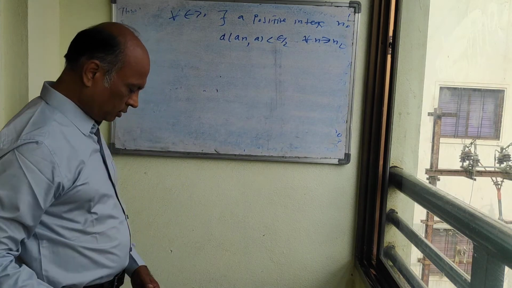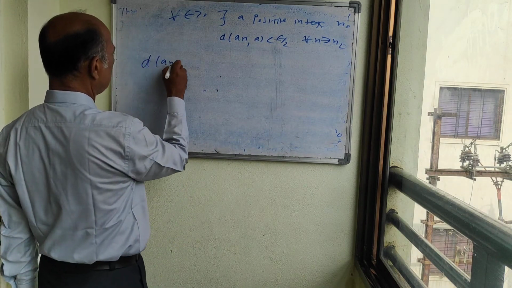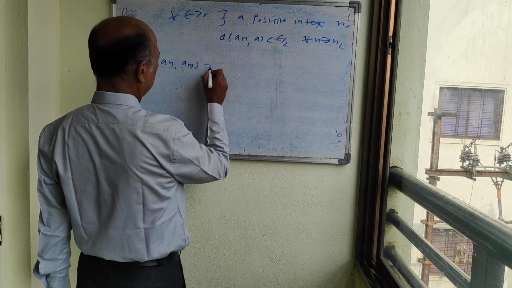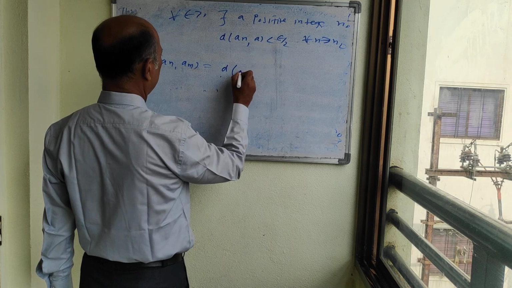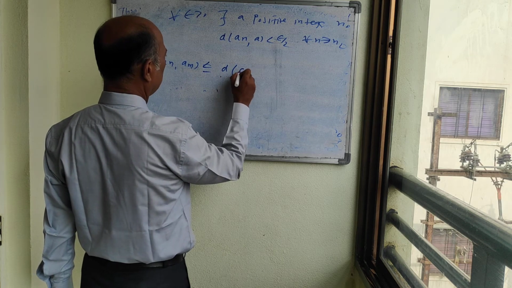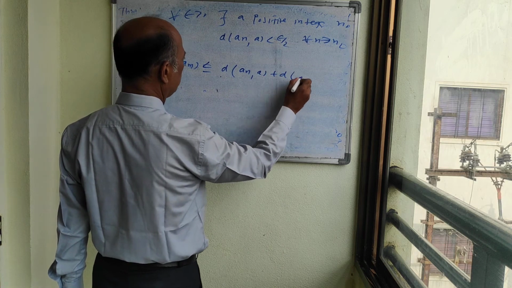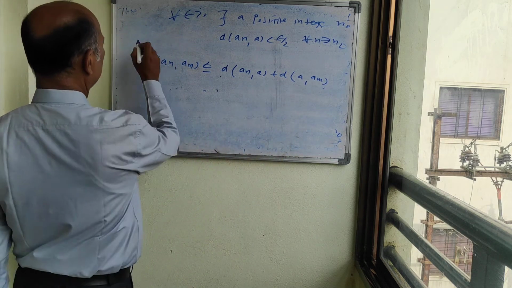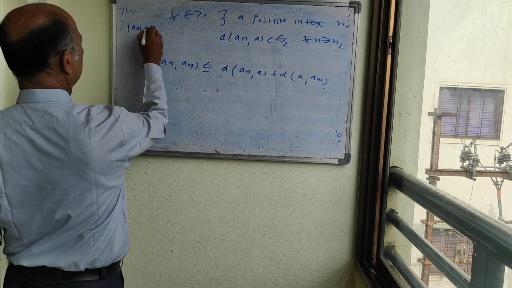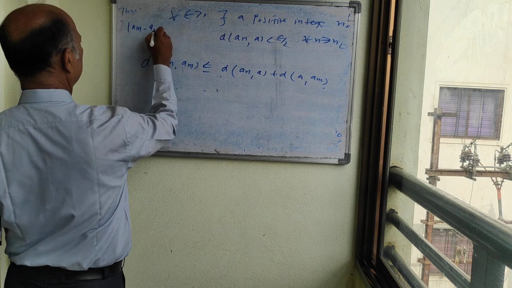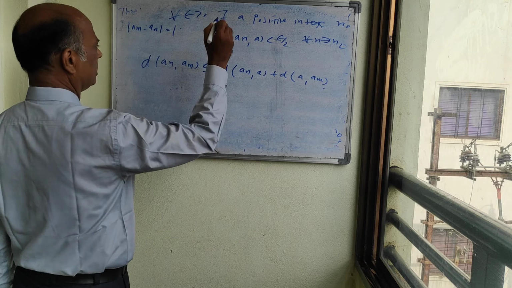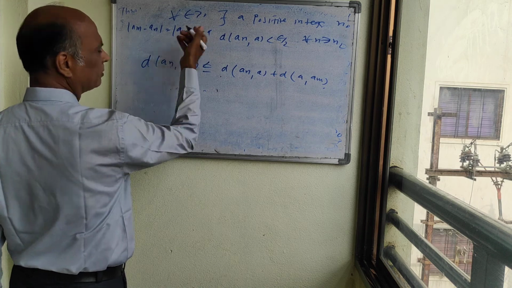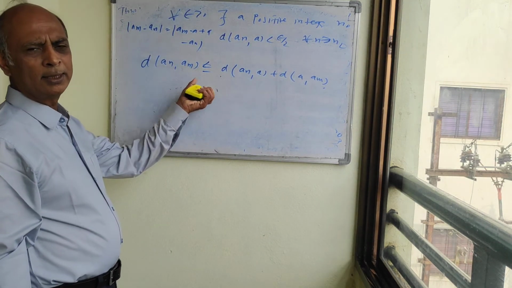Now we can write d(an, am) less than or equal to d(an, a) plus d(a, am). Last year we did it like this: write am minus an as am minus a plus a minus an, and by the triangular inequality we make this calculation.